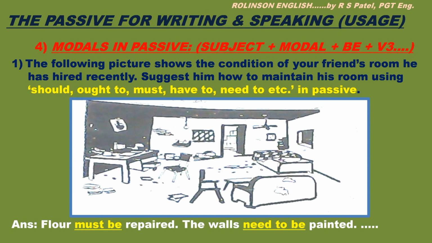Observe the room. What is the condition? Let us begin our response this way. Floor must be repaired. The walls need to be painted. See the passive voice. Go on using the passive of modals. To add more, you can say sofa must be changed. The table must be tidied and cleaned. So this way, go on adding to complete the paragraph.